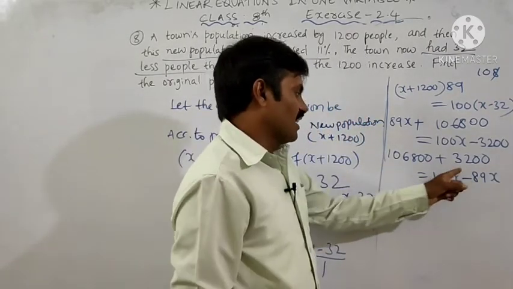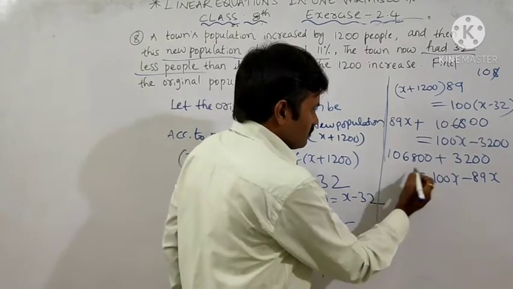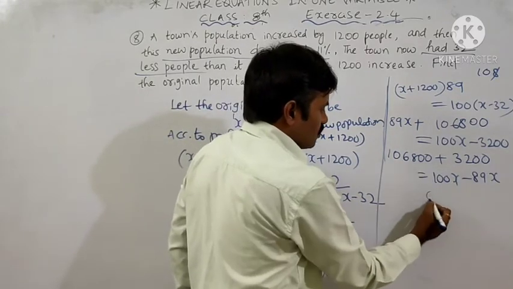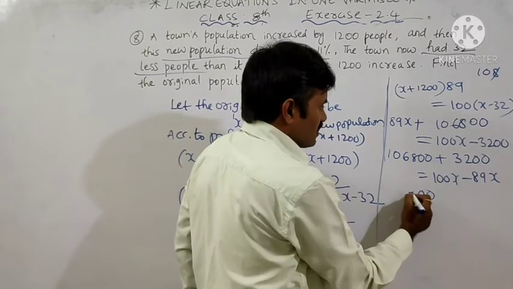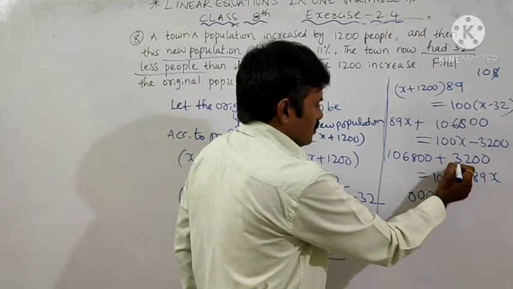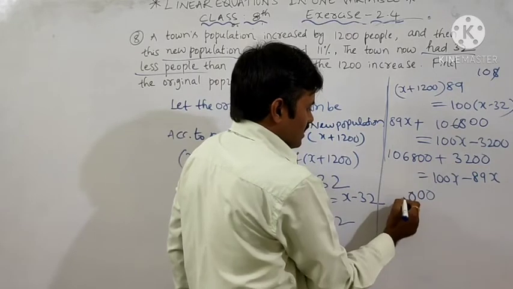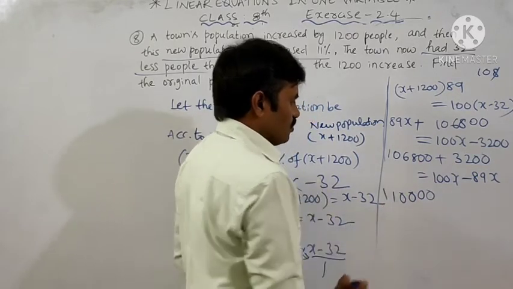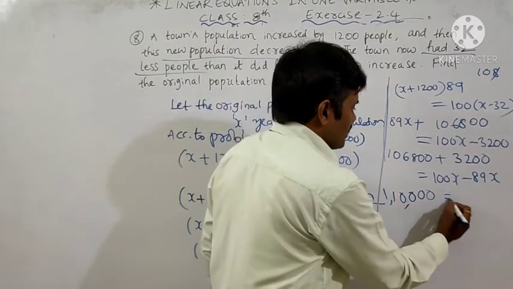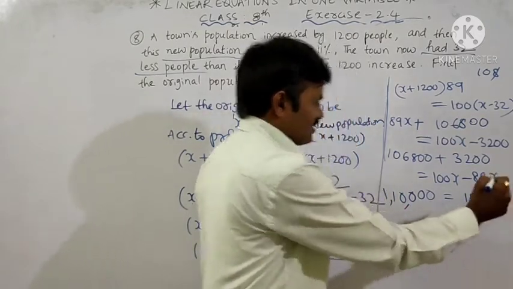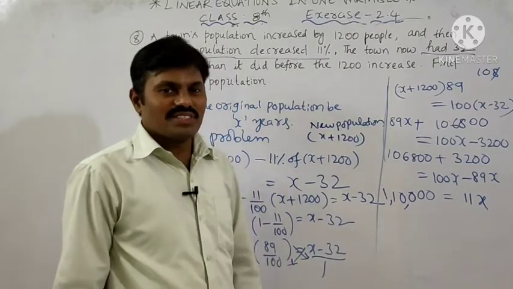Now, if you add, you will get here. How much do you get? 0 plus 0, 0, 0 plus 0, 0, 8 plus 2, 10. 10 means 0 here, 1 here. So 4 plus 6, 10, again 1. So how much? 1,10,000 we get. 1,10,000 is equal to 11x.